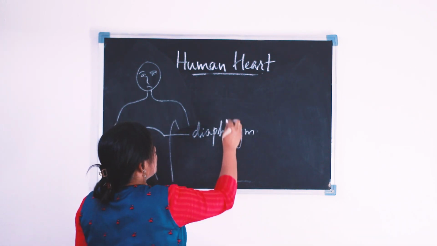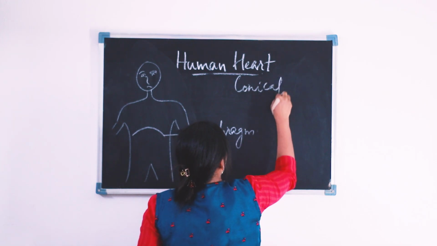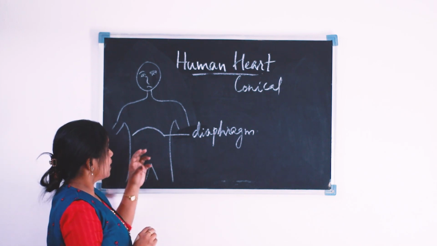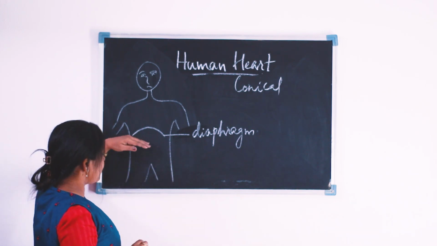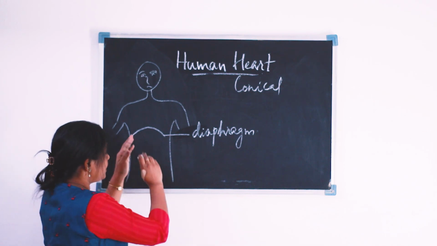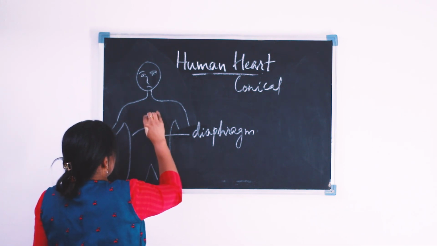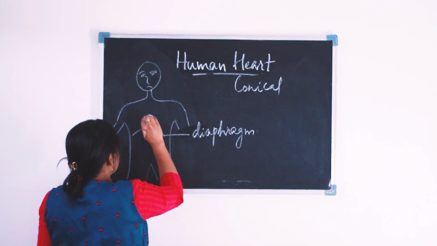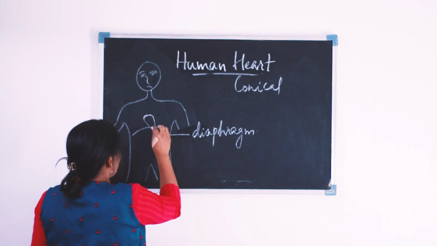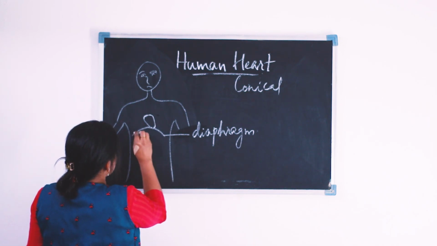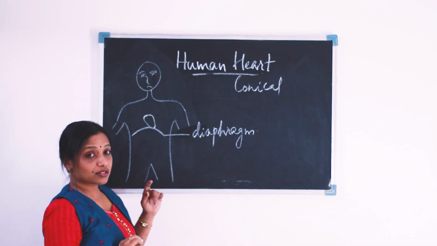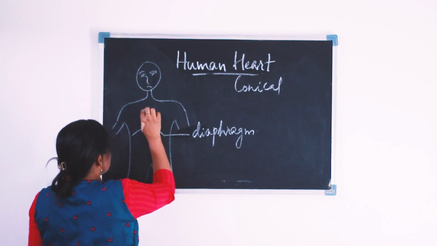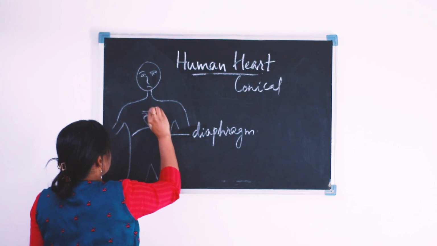Our heart is a conical shaped muscular organ that is located in the thoracic cavity and it is resting over the diaphragm. So I can draw a small heart here, resting over the dome-shaped muscular structure, the diaphragm, and it is located in between the two lungs.